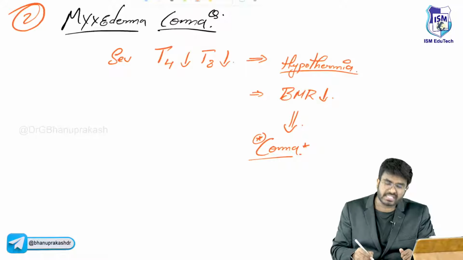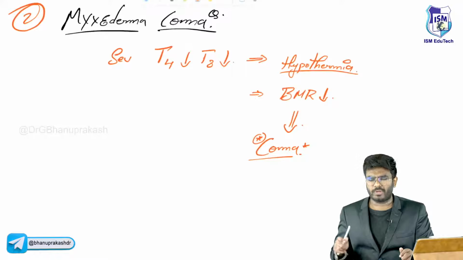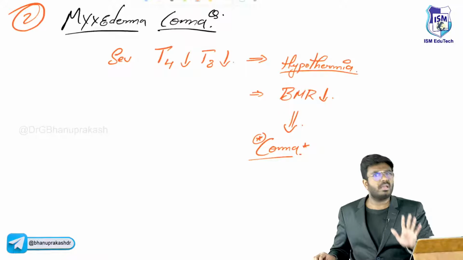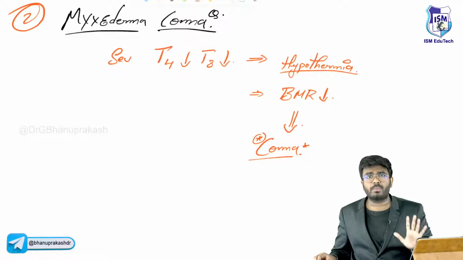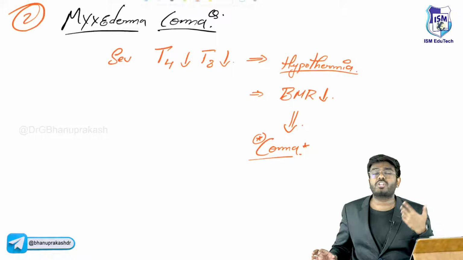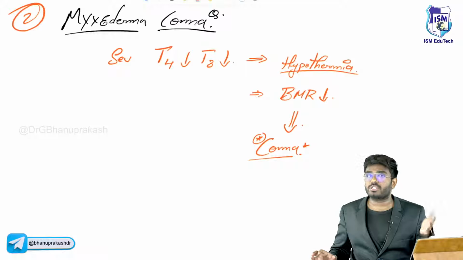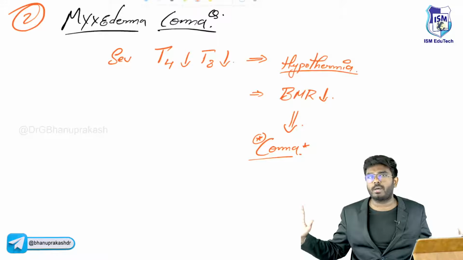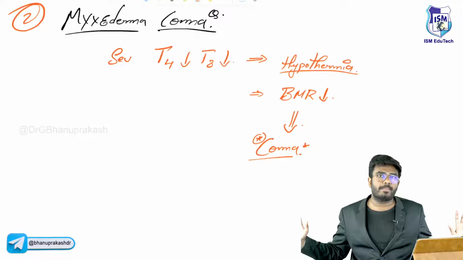So this is called myxedema coma. You can say it involves severe hypothermia, and the basal metabolism goes down. Enzymes stop functioning. When the enzymes stop functioning, ATP production goes down. Simply, the patient is going into coma. Severe complication, myxedema coma.